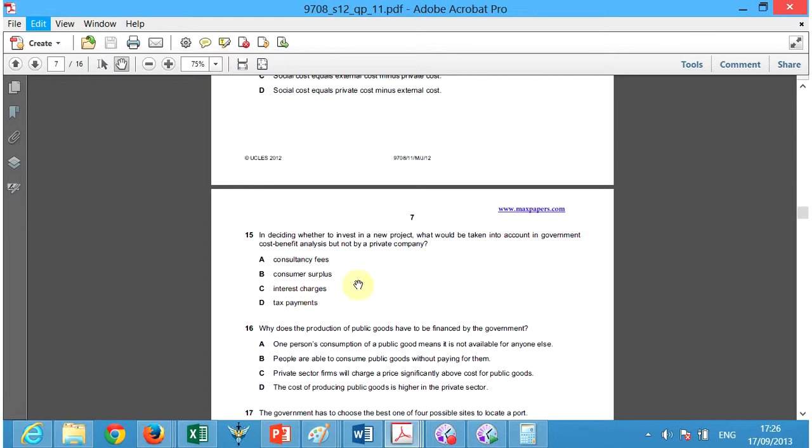And the others, interest charges, yes, they're there. But the one is consumer surplus. That's the answer to that.